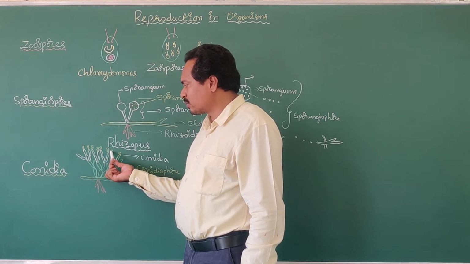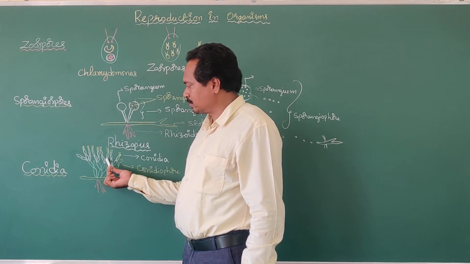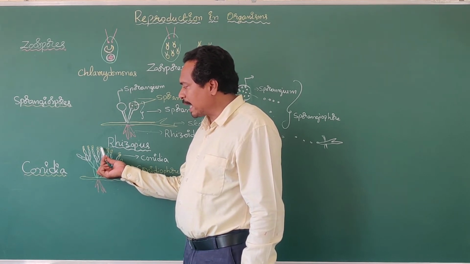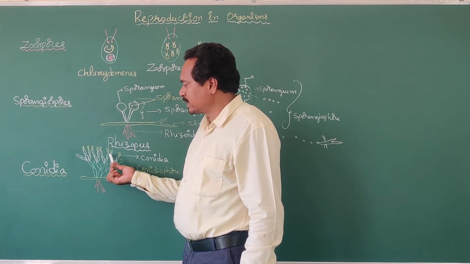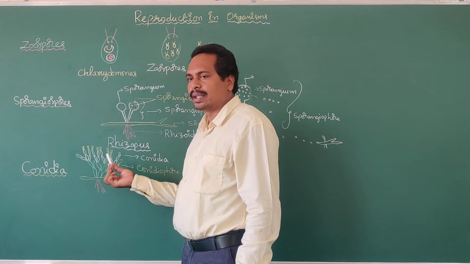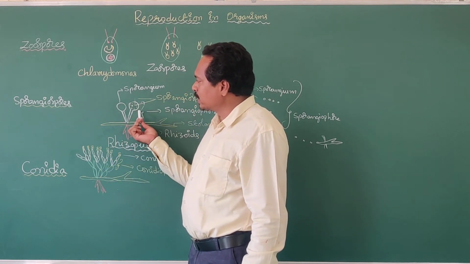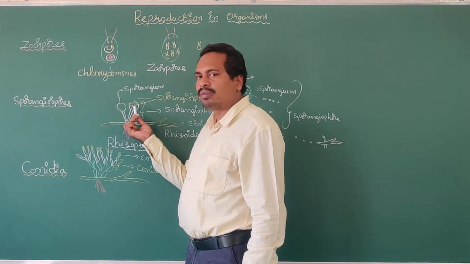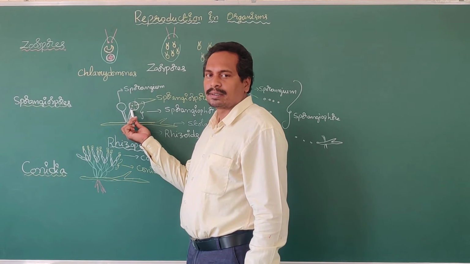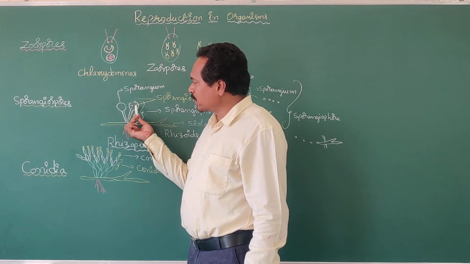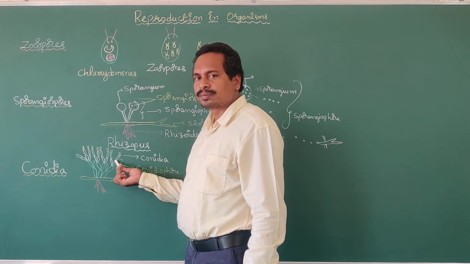So here the spores are formed outside the asexual reproductive structure. So conidia are exogenous. Exogenous means they are formed externally, outside the conidiophore. Whereas in Rhizopus, the spores are formed inside the sporangium, endogenous. Sporangiospores are endogenous, conidia are exogenous.